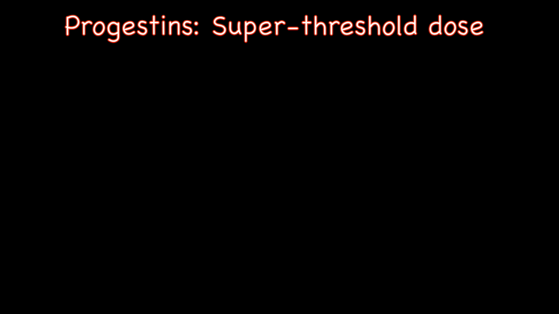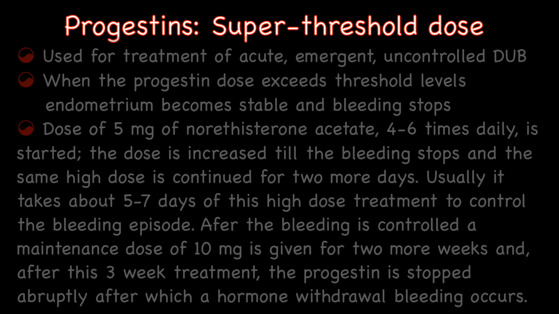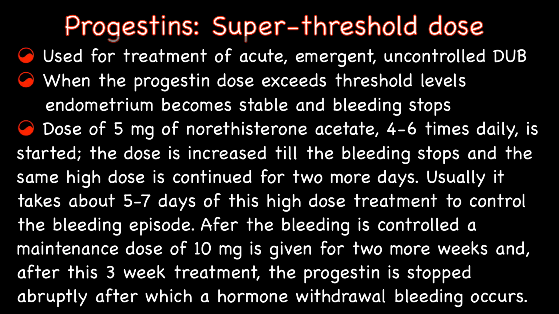Progestins in superthreshold doses can also be used for treatment of acute, emergent, uncontrolled dysfunctional uterine bleeding. When the progestin dose exceeds threshold levels, endometrium becomes stable and bleeding stops. Dose of 5 mg of norethisterone acetate 4 to 6 times daily is started. The dose is increased till the bleeding stops, and the same high dose is continued for 2 more days. Usually it takes about 5 to 7 days for the high dose treatment to control the bleeding episode.